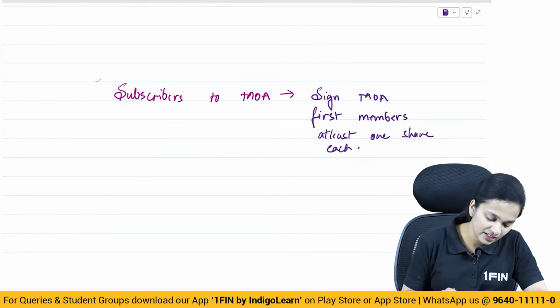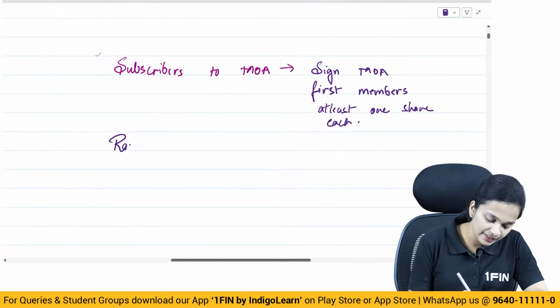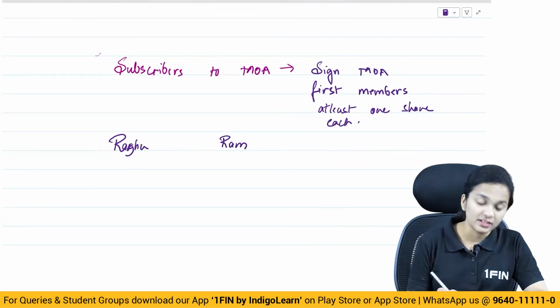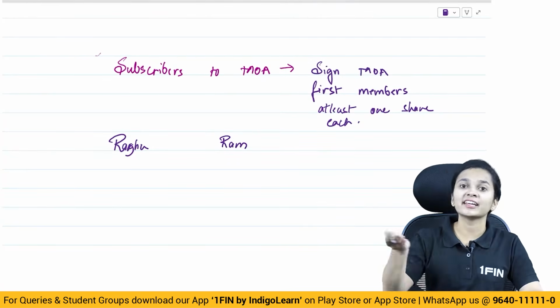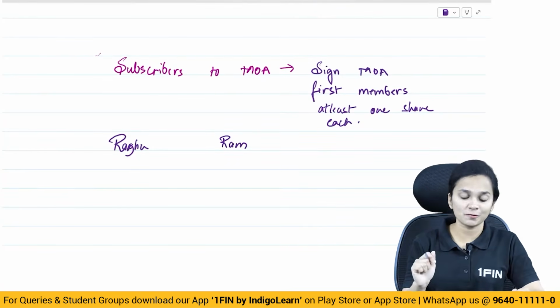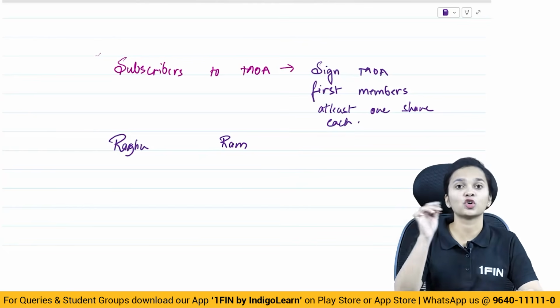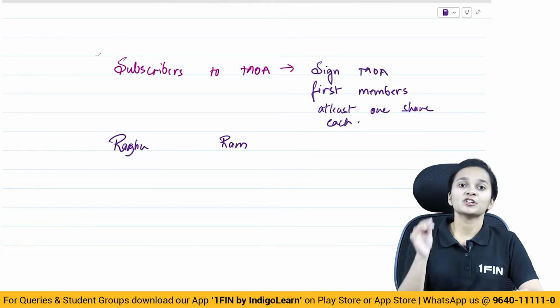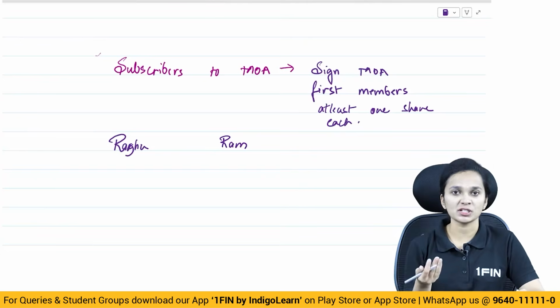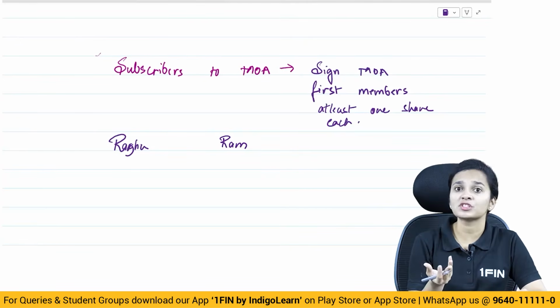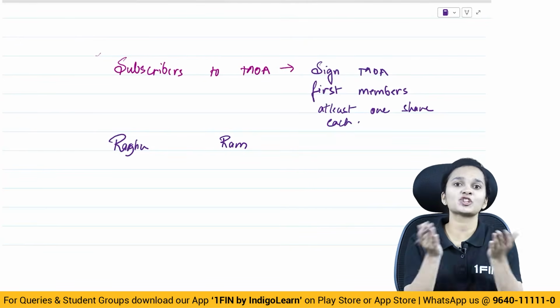Say Raghu and Ram are starting a company. When they are starting a company, they are taking all the steps for incorporation of the company, and they are making all the important documents with respect to the company. When the memorandum of association is made, what is a memorandum of association? The charter or foundation of the company.